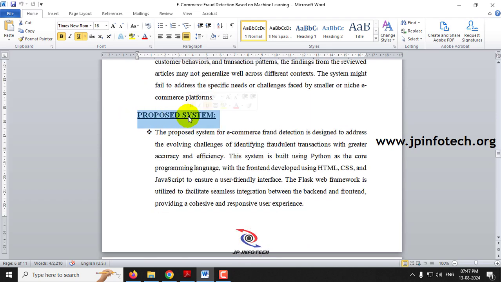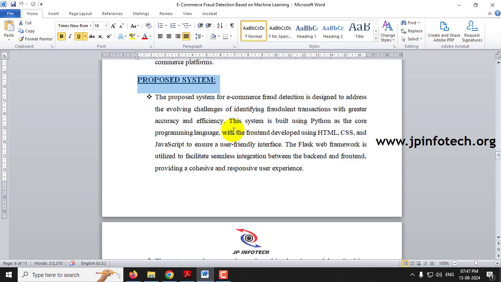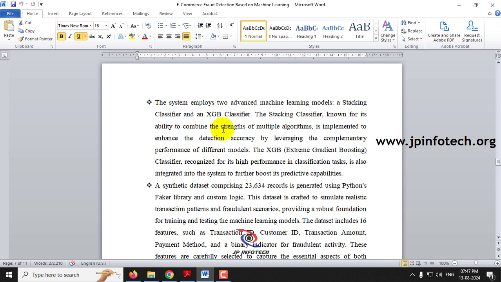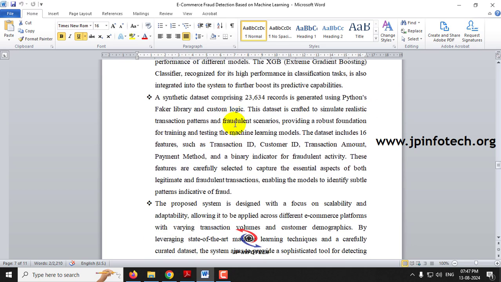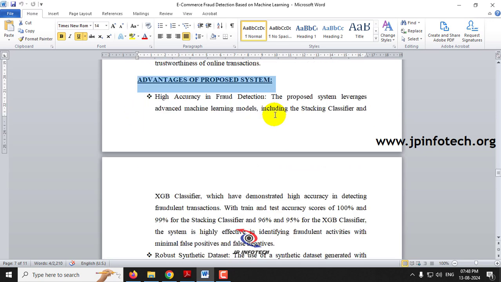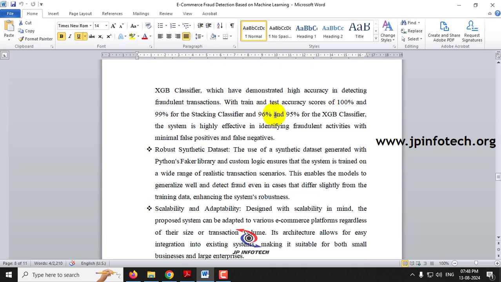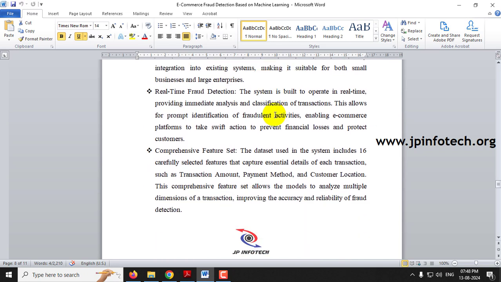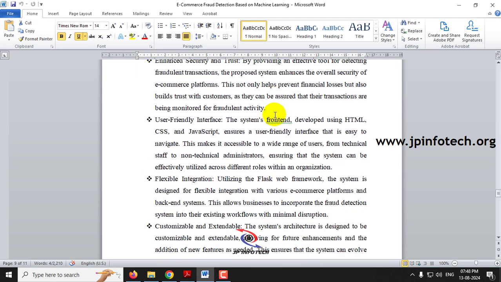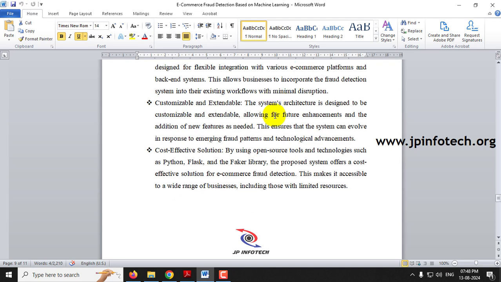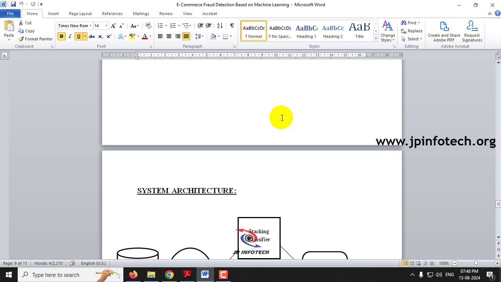And coming to the proposed system, as mentioned, we are going to develop the e-commerce fraud detection using machine learning, using Python, and using the stacking classifier and XGB classifier. Those details have been described in detail in the proposed system part. And coming to the advantages of the proposed system, you can see the important advantage, that is the high accuracy in fraud detection, robust synthetic data set that we have used, scalability and adaptability, real-time fraud detection, comprehensive feature set, and enhanced security and trust, user-friendly interface, and flexible integration, feasible and extendable, cost-effective solution. Those details are listed out here in the list of advantages of the proposed system.